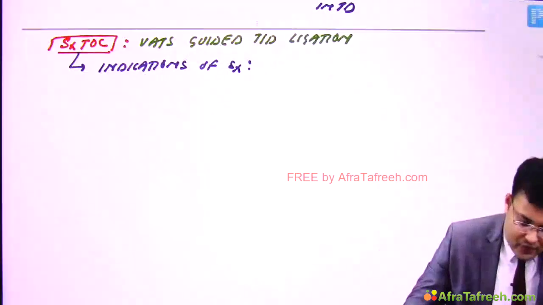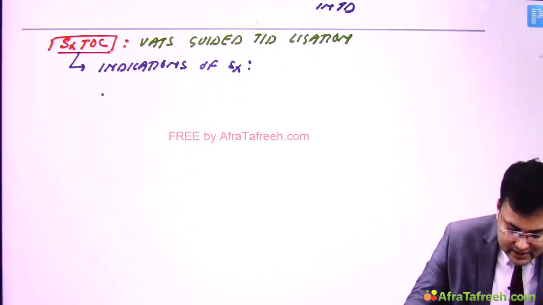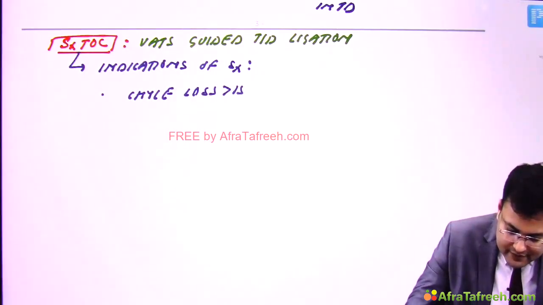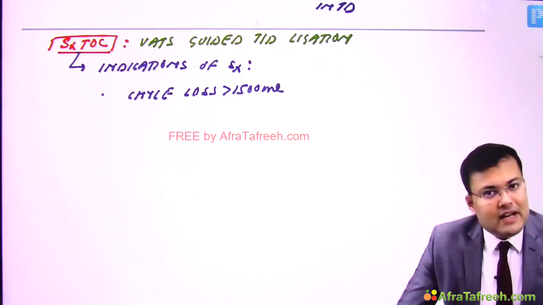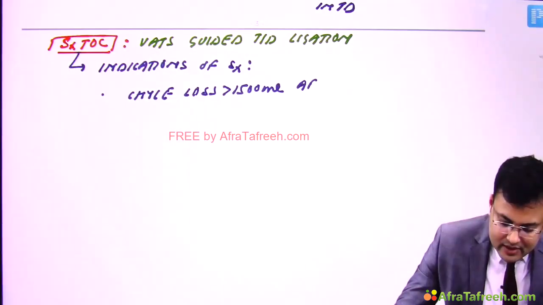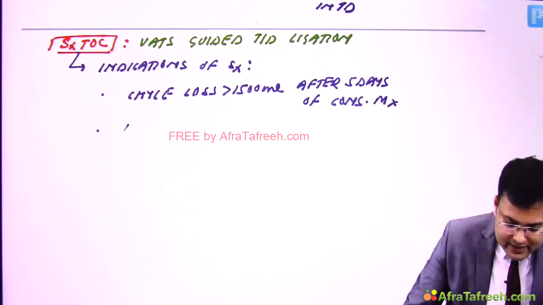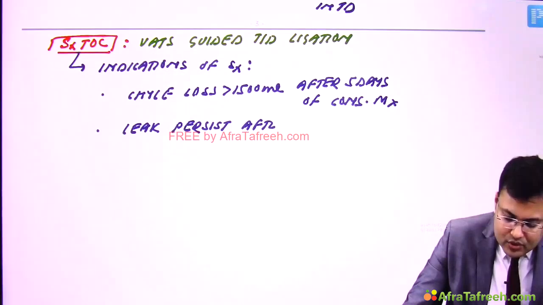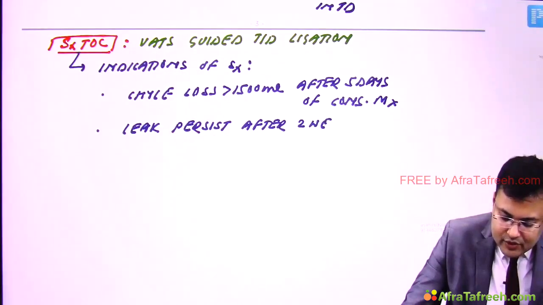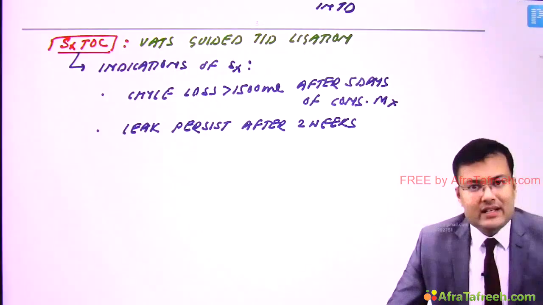So first, whenever there is chyle loss more than 1500 ml even after 5 days of conservative management, or second, if the leak persists after 2 weeks. Clear? So in these cases, we go for VATS guided thoracic duct ligation.